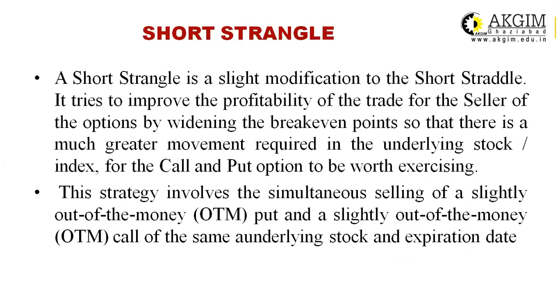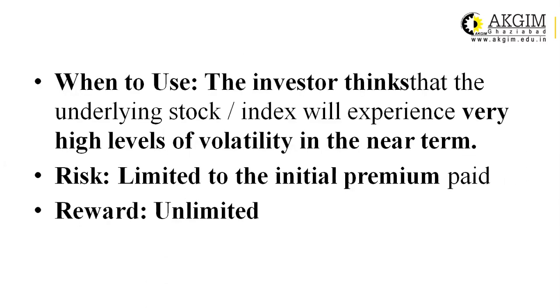Let us discuss the reverse of the long strangle, that is the short strangle. It's a slight modification of the short straddle. It tries to improve the probability of the trade for the seller of the option by widening the break-even point so that a much greater movement is required in the underlying stock. This strategy again involves simultaneously selling a slightly out of the money put and a slightly out of the money call of the same underlying stock and expiry date.